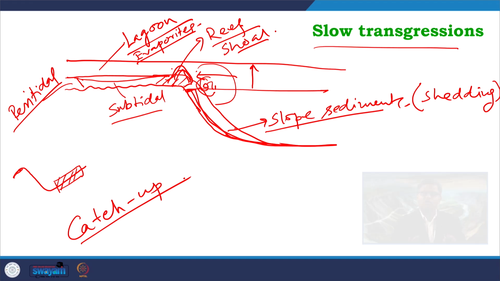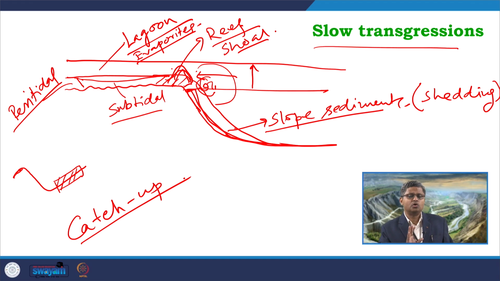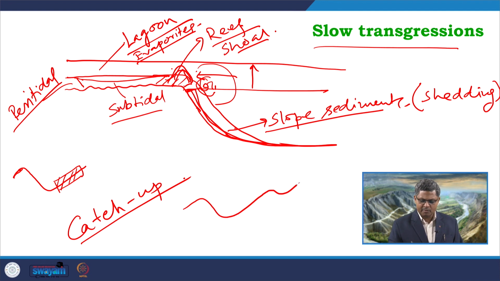So, this is the overall scenario during the slow transgression process, and this can repeat several times. So, if I look at the overall base level, for example like this, maybe it can go on like this, it can go on again like this.